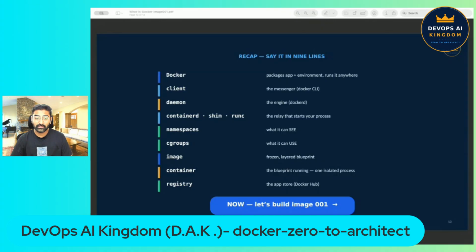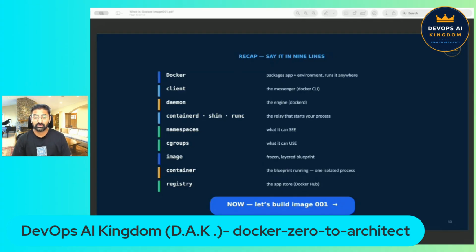Fourth, containerd, shim, and runc are relays inside the engine that actually start your process. Five, namespaces decide what a container can see. Six, cgroups decide what a container can use. Seven, an image is a frozen layered blueprint. Eight, a container is that blueprint running as one isolated process. Nine, a registry is the app store where images live. If you can say these 9 lines, you can already talk about Docker better than most people in this industry.